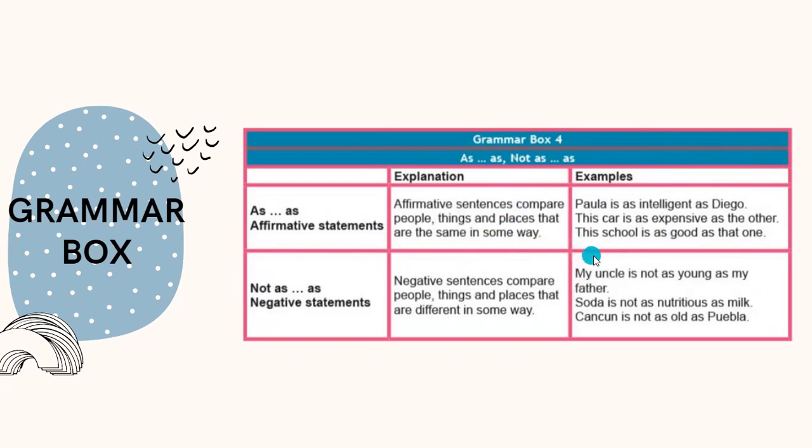For example, my uncle is not as young as my father. Not as, then an adjective, and as again. Mi tío no es tan joven como mi papá. Soda is not as nutritious as milk. Not as, adjective, and as. La coca no es tan nutritiva como la leche. Cancún is not as old as Puebla.